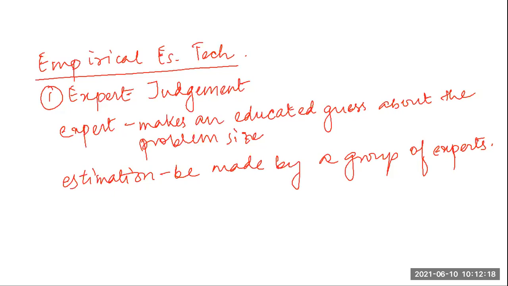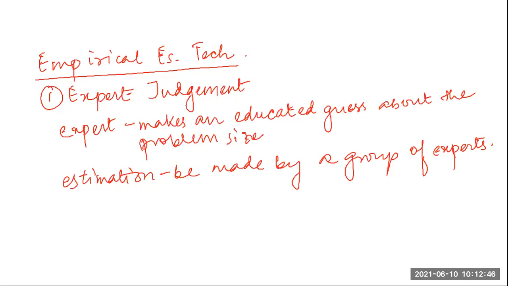Another shortcoming, even if we apply this group of experts, is that the decision made by a group is dominated by assertive members, people who are more vocal, who can raise their voice more and establish their points more. Some people are timid in nature, some people are outspoken in nature.